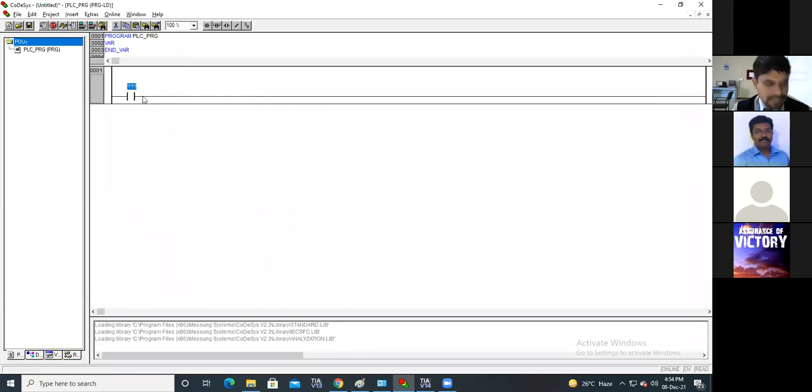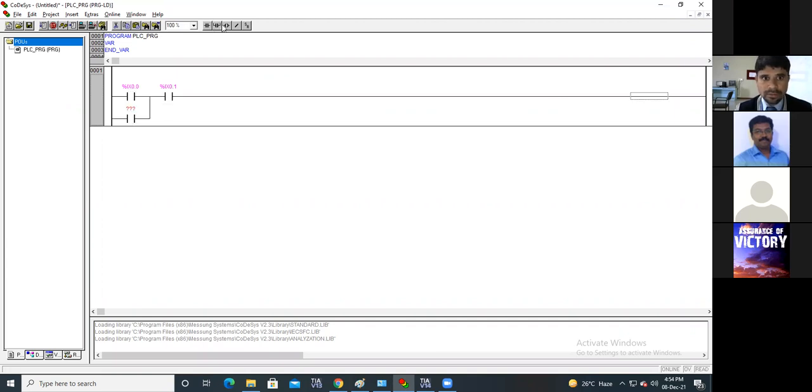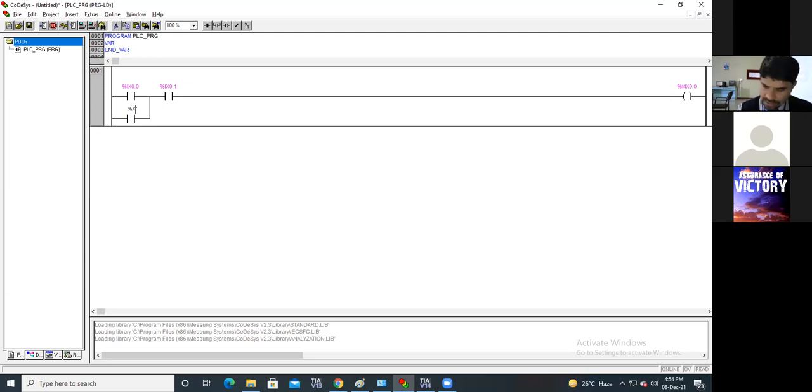So this is the latch, percent IX 0.0. Then next is percent IX 0.1 in parallel, output percent MX 0.0.